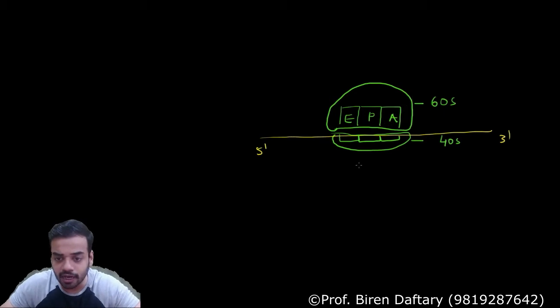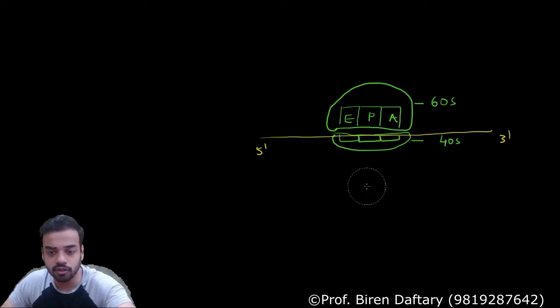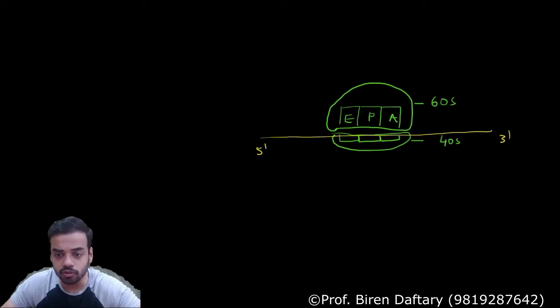So if I say the sequence is, I should use another pen, I will use yellow color, correct? So if I write the sequence over here, I am writing here AUG. Suppose this is GGG.